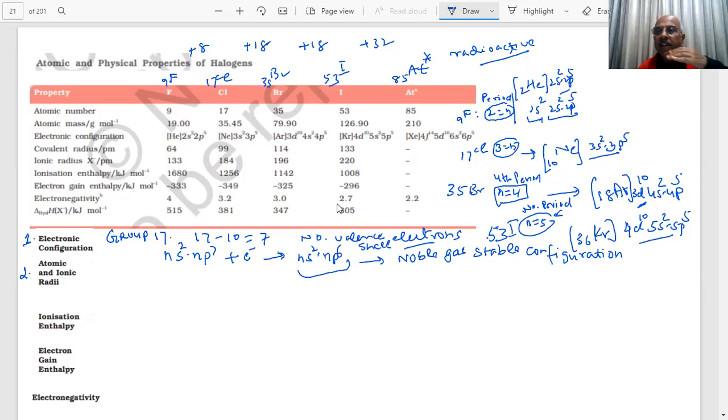Tell me, atomic radii increase or decrease? If you are moving across a period from left to right, what happens to the atomic size? Tell me. Do they increase or decrease? Fast, 30 seconds.